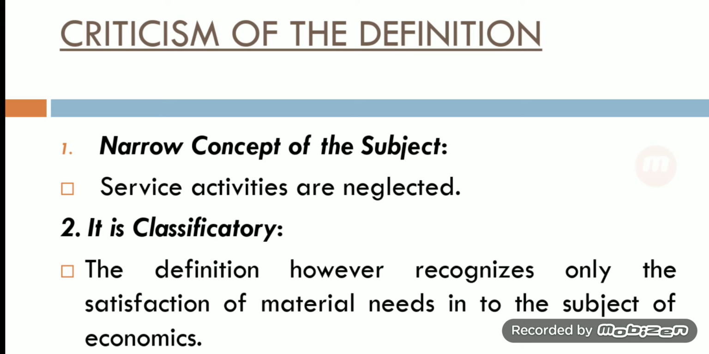Generally this definition classified material goods and non-material goods. So this definition only considers the material goods. Non-material, like the service sector, is totally neglected. Marshall believes that only products or goods have the capacity to satisfy human needs. Otherwise, for example, the service of a doctor, teacher, or lawyer also has the power to satisfy human needs and wants. But this type of service sector is totally avoided, neglected by Alfred Marshall.